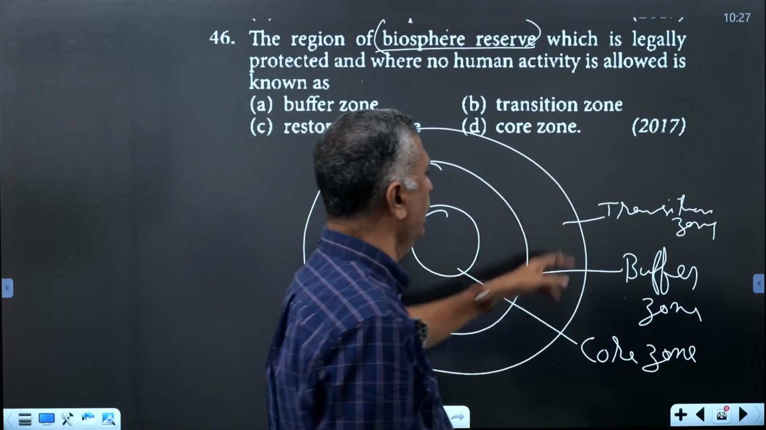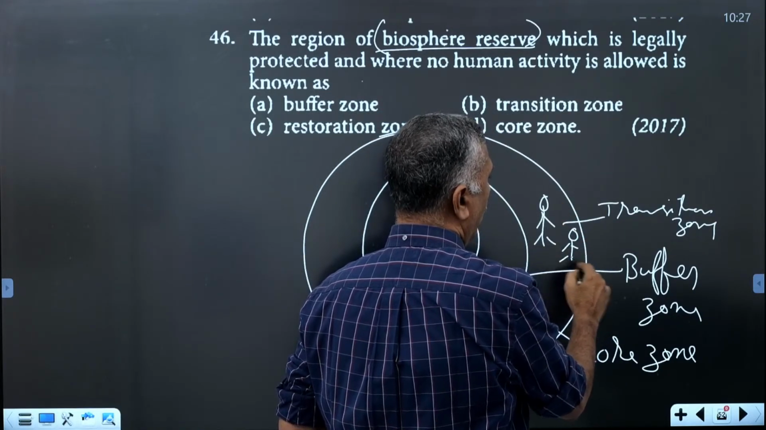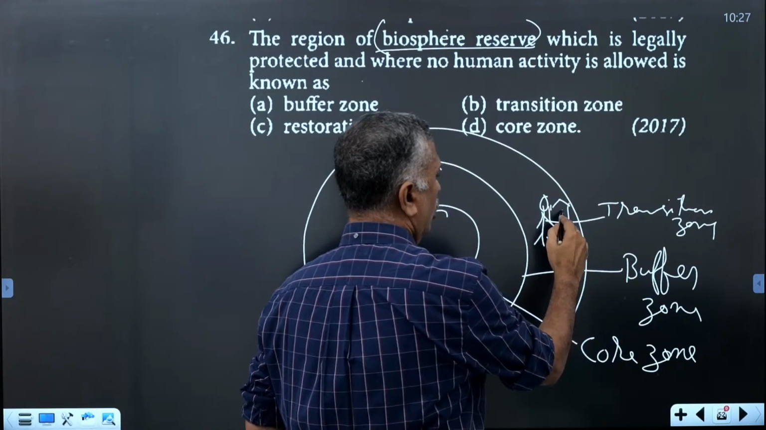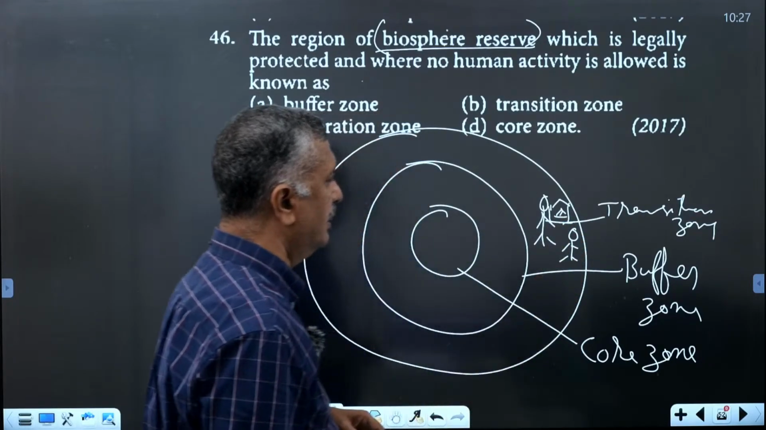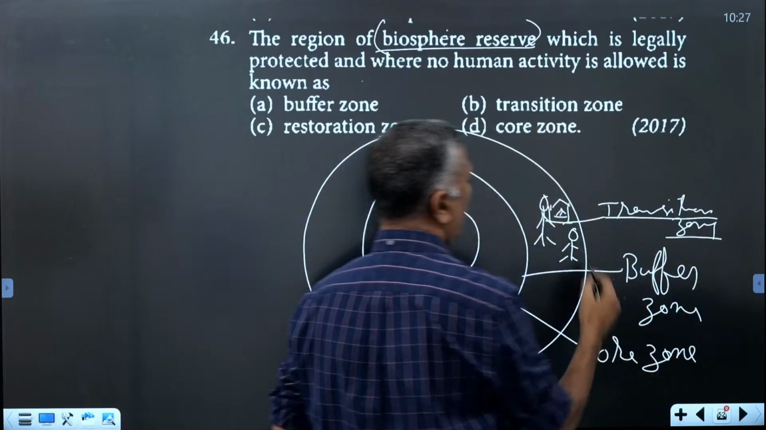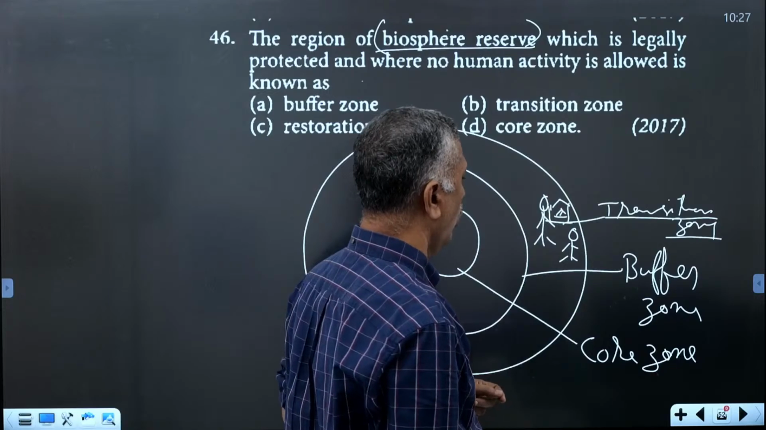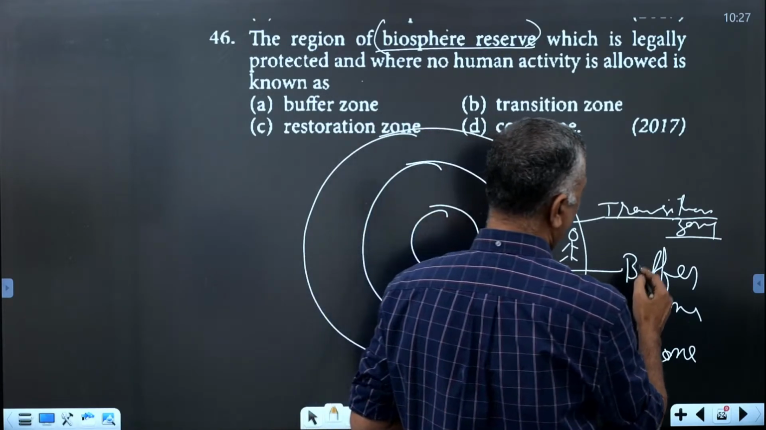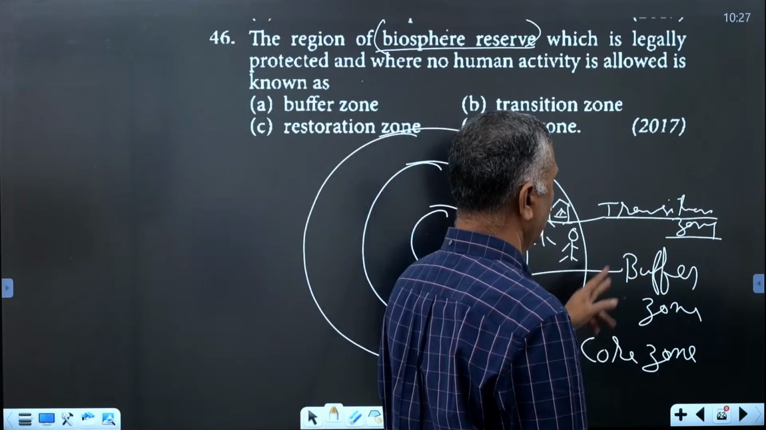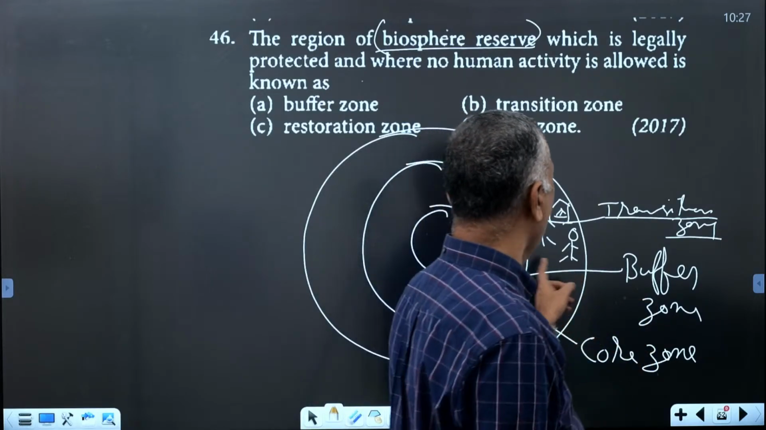In the transition zone, human settlements are seen. Humans are mostly settled in the transition zone. In the buffer zone, only scientific research, study trips, and similar activities are allowed.